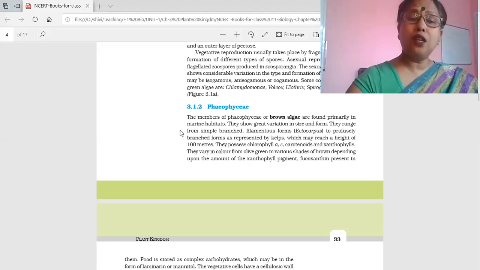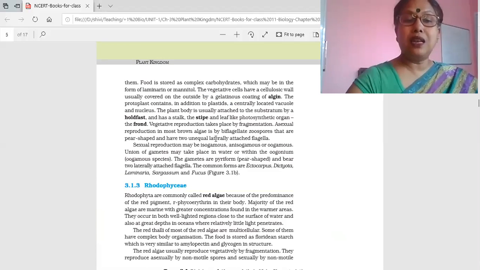Now see, why do they look brown? Because of the pigment fucoxanthin present in it. It means not only chlorophyll, but they also have fucoxanthin. And their stored food is laminarin or mannitol. These are very basic starch-like substances, where mannose is the unit to make the starch. They have algin, as I told you, a gelatinous substance, a hydrocolloid, water-holding, and then the body is divided into three parts: holdfast, frond, and stipe.